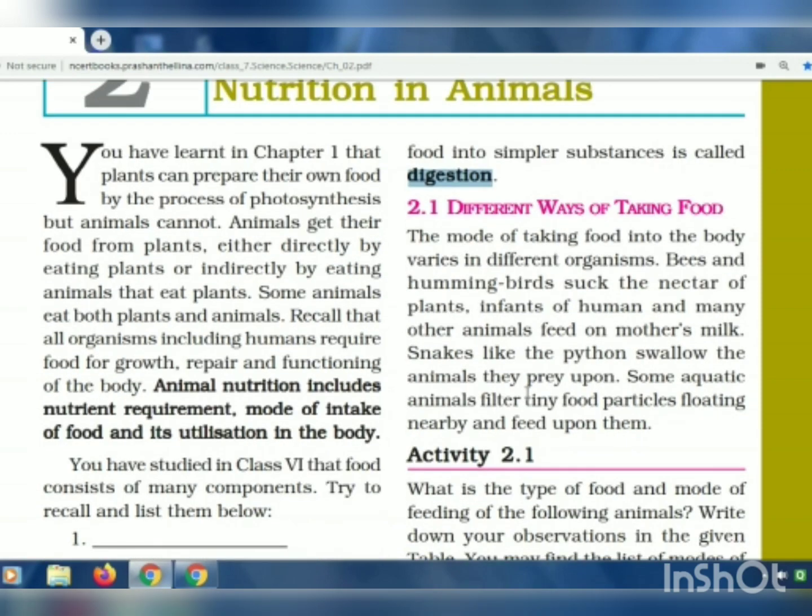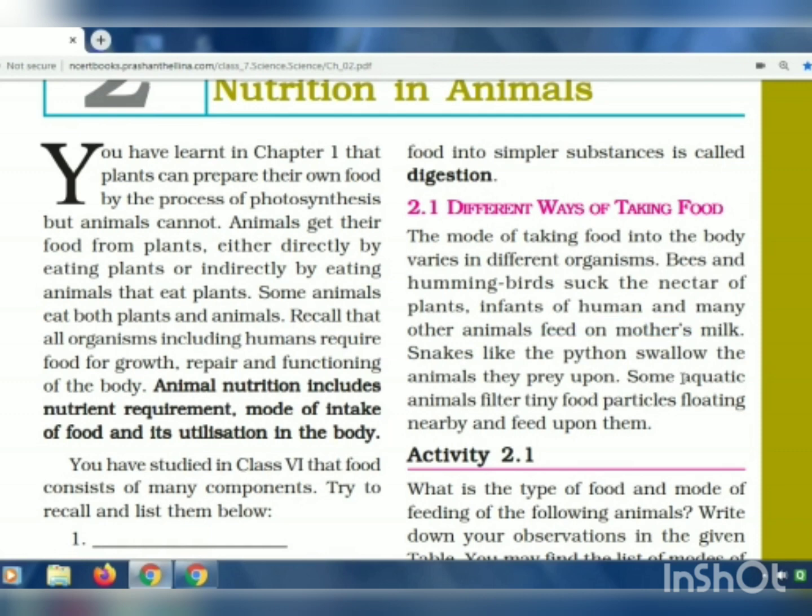Now we'll look into the different ways of taking food. All the animals take in food into their body in different ways. For example, bees or hummingbirds suck the nectar of the plant. Infants, the small babies of humans and animals, get milk from their mother. Snakes, like python, swallow the animals that they prey on, that is, catch.